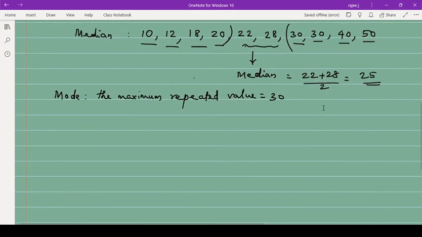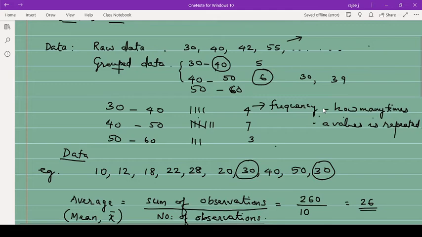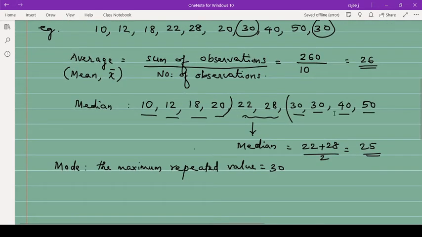These are called mean, median, mode. Then there are also standard deviation and variance. These mean, median and mode are called measures of central tendency. By looking at these values, you can find how the data is behaving. The behavior of the data can be identified by seeing the mean, median and mode. Variance and standard deviation are not needed for us. We need only the formulas for mean, median and mode.